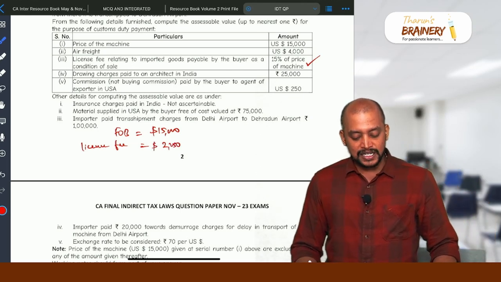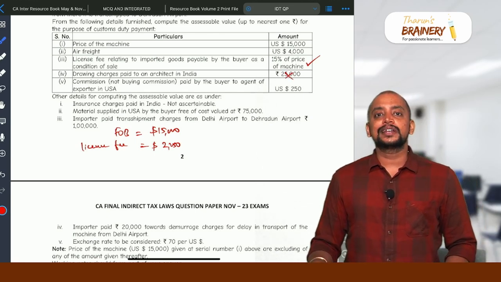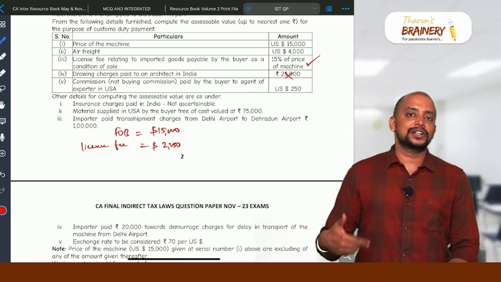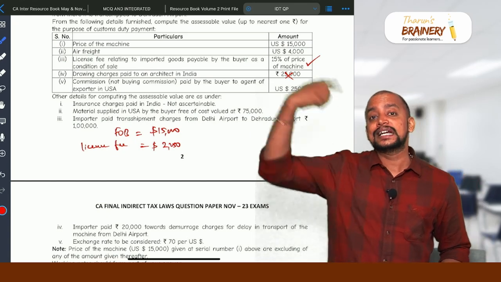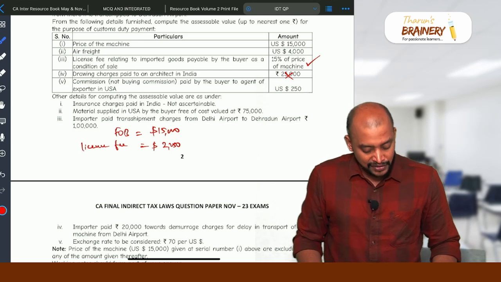Then drawing charges paid to architect in India will not come. This will not be taken. The reason being, drawing charges or design charges paid outside India will only be included in the value, but those paid in India will not be taken in the value.